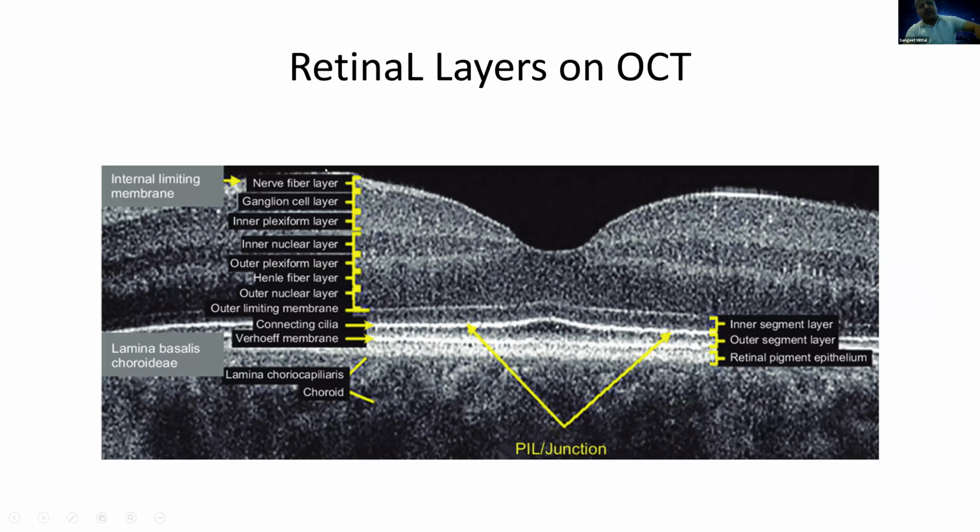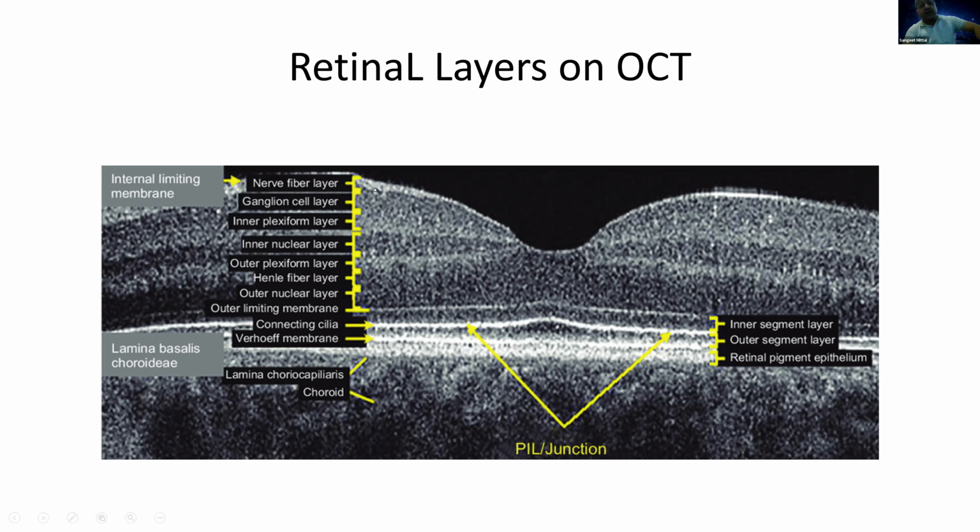Internal limiting membrane, you can make out as a very thin streak above the retinal nerve fiber layer, but mainly the red zone that you see on normal OCT printouts, the outermost layer you will see is the retinal nerve fiber layer, and the innermost layer, the red zone, will be the retinal pigment epithelium, and all the retinal layers lie in between.